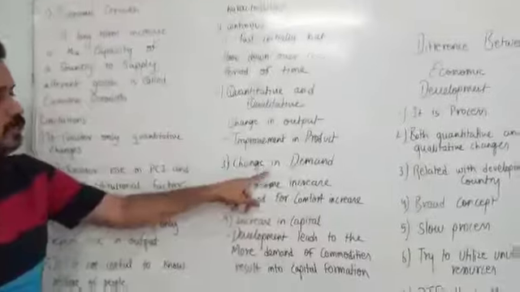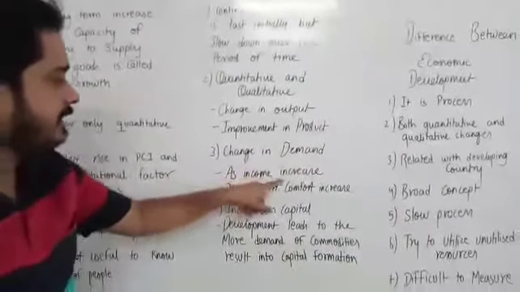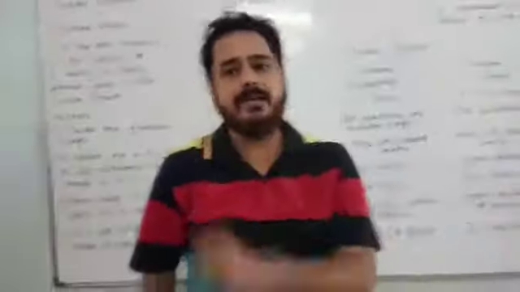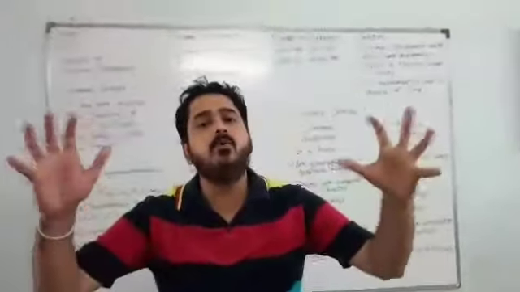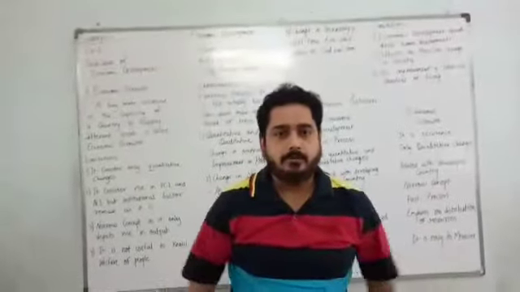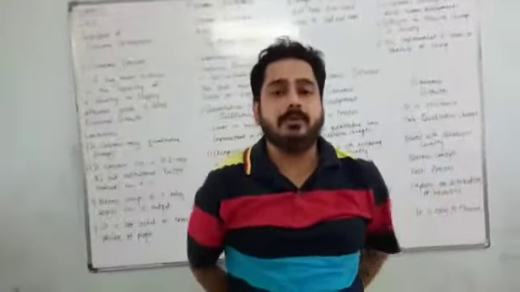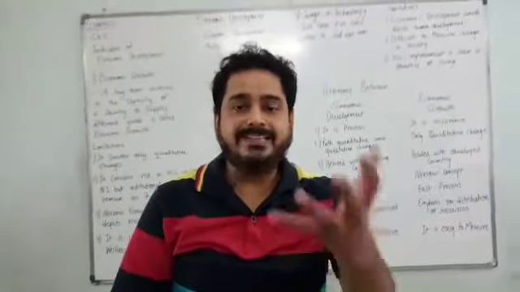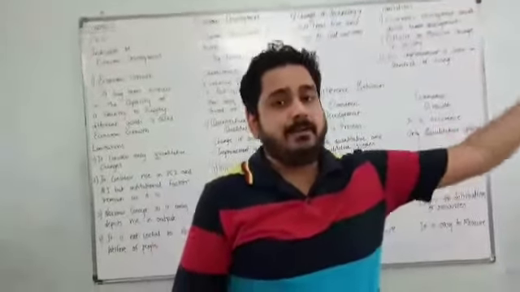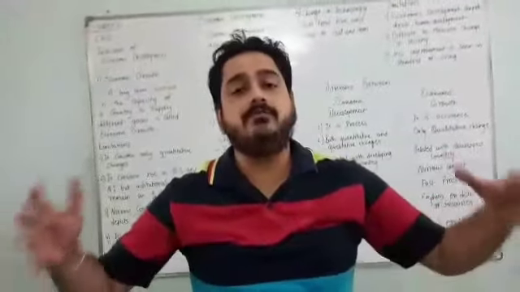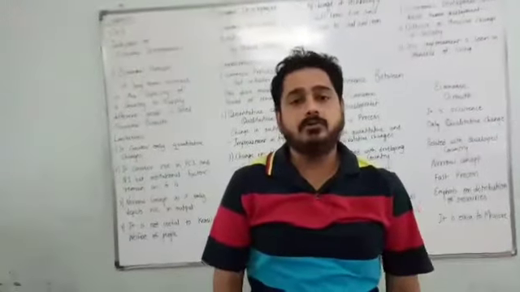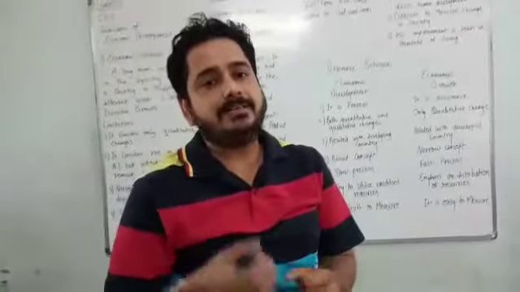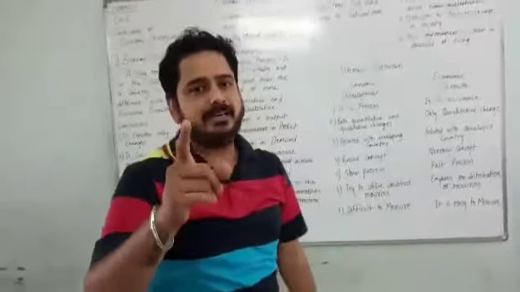Third one is change in demand. As income increases, demand for comfort also increases. As the income of people increases, they will demand more and more comfortable things. Suppose a person is earning 10,000 rupees per month and then he suddenly started earning 50,000 rupees per month. Then his demand for comfort, he wants an AC in the house, he wants a TV, he wants a better house, a bigger car. All these things' demand will increase, all are considered as comfort because his income is increasing.